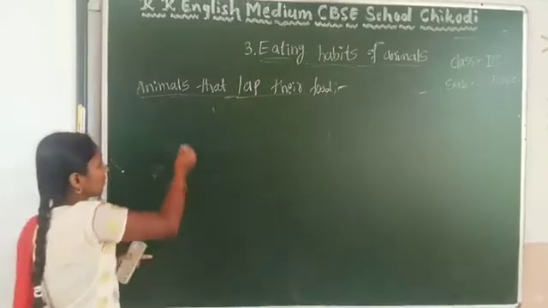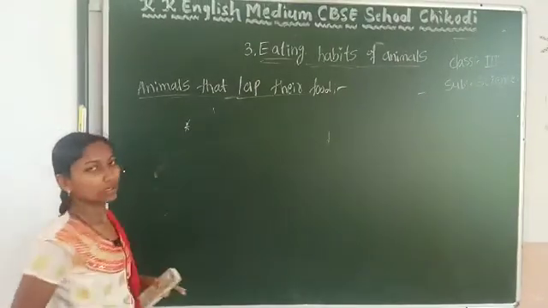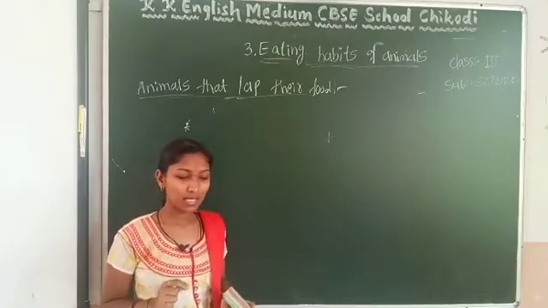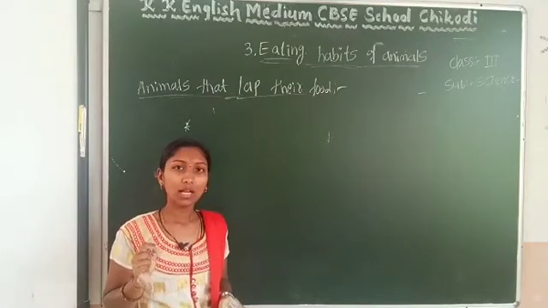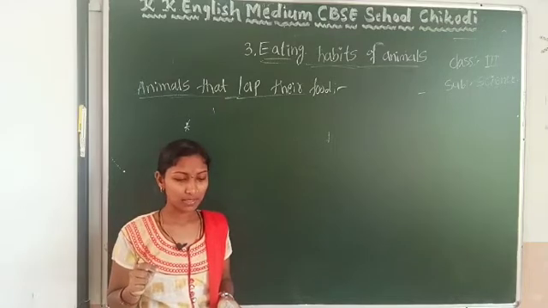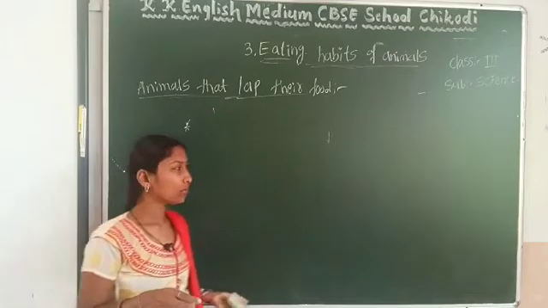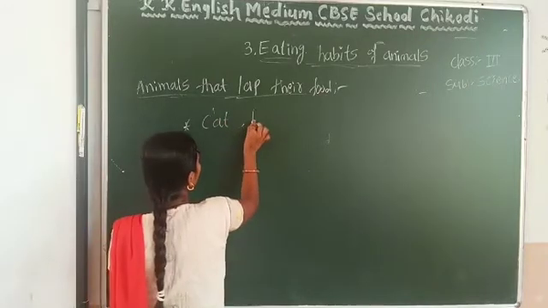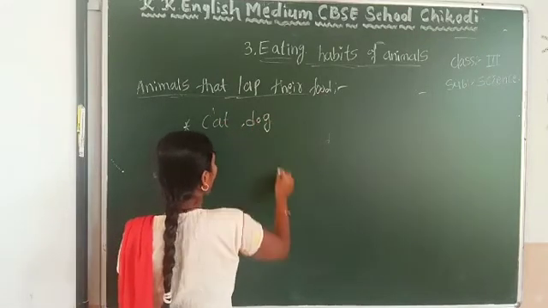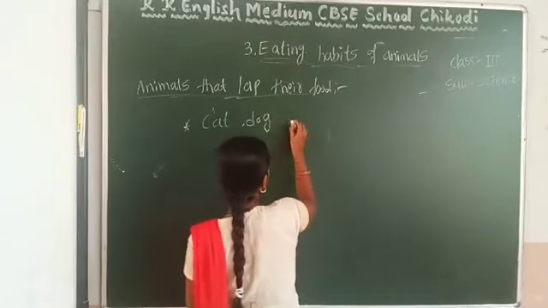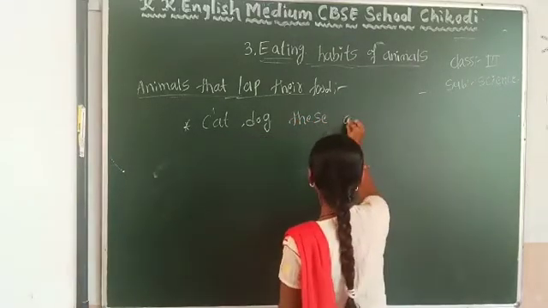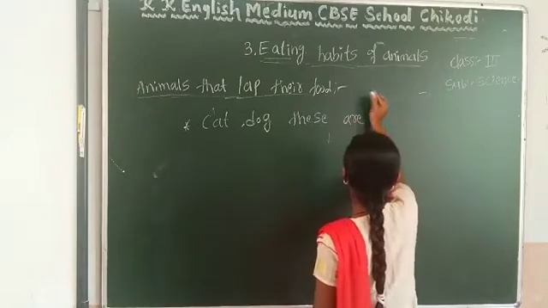Okay. So these are the examples, that is cat, dog. These are the examples of lapping animals. What are the examples? Cat, dog.